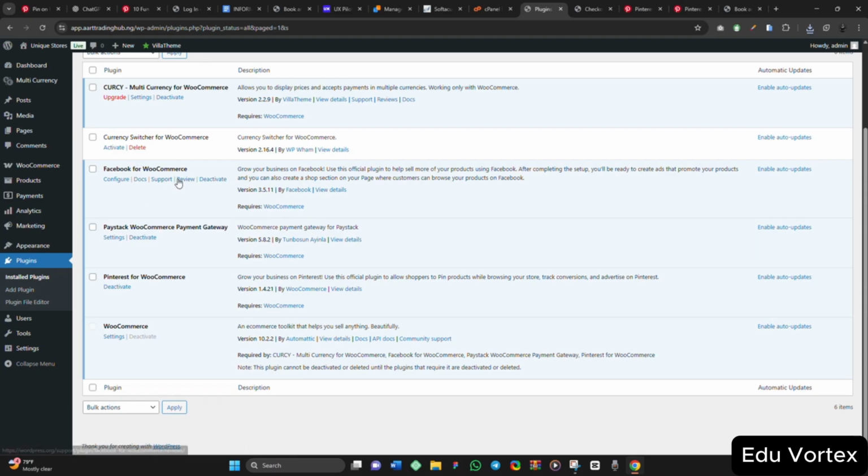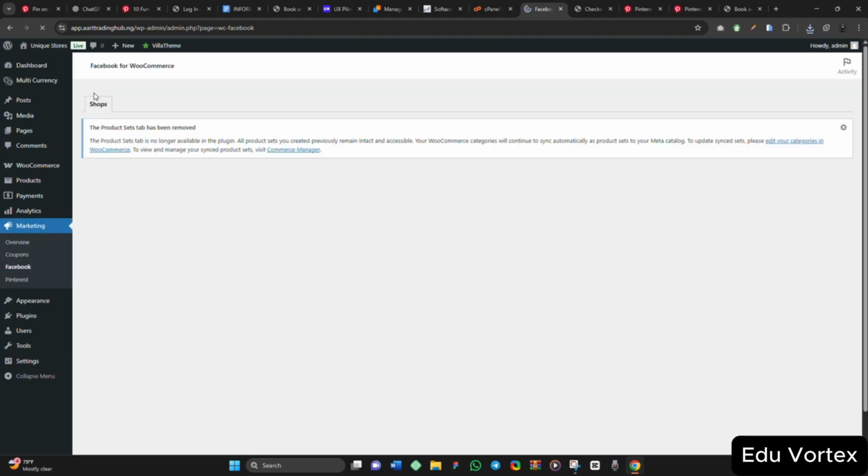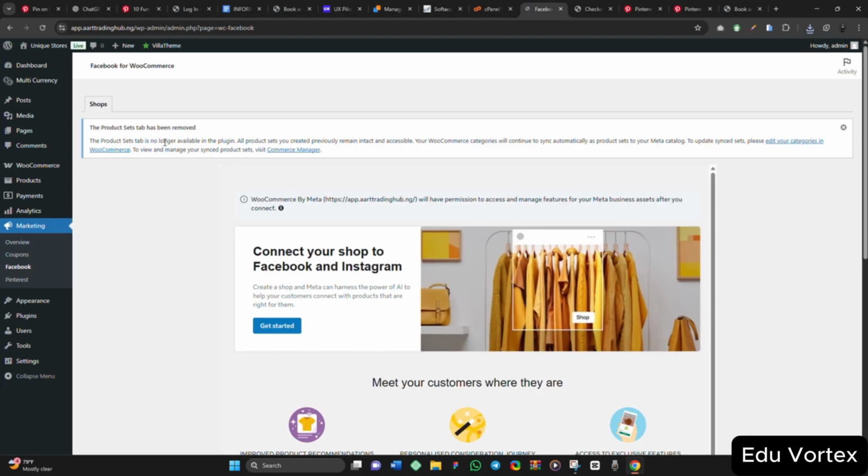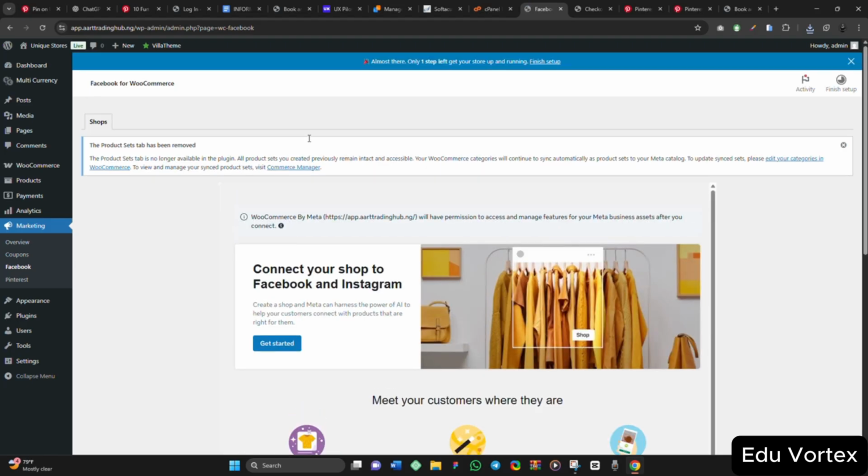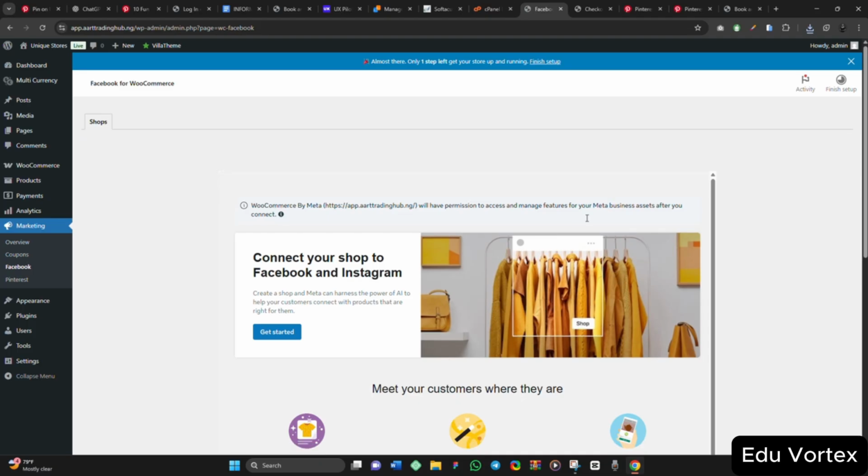So we come back here now to click on configure, so we can configure our Facebook, our marketing stuff. So this is shop. The product set tab has been removed. Okay, the product set tab is no longer available in the plugin. All product sets you created previously remain intact and accessible. Your WooCommerce categories will continue to sync automatically to product sets. Okay, let's do it like this.